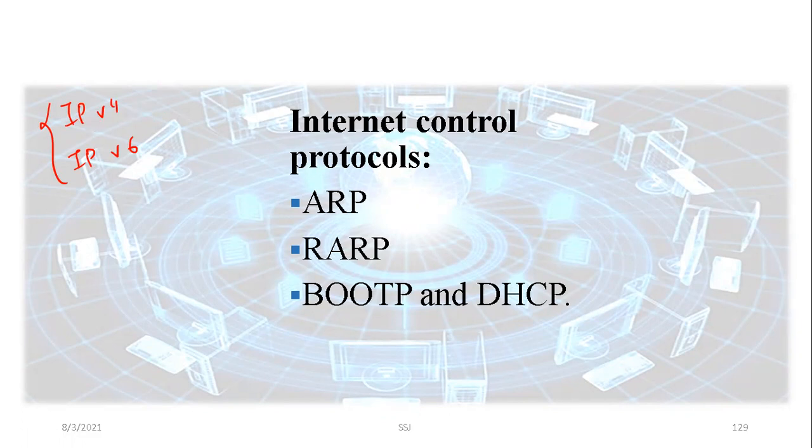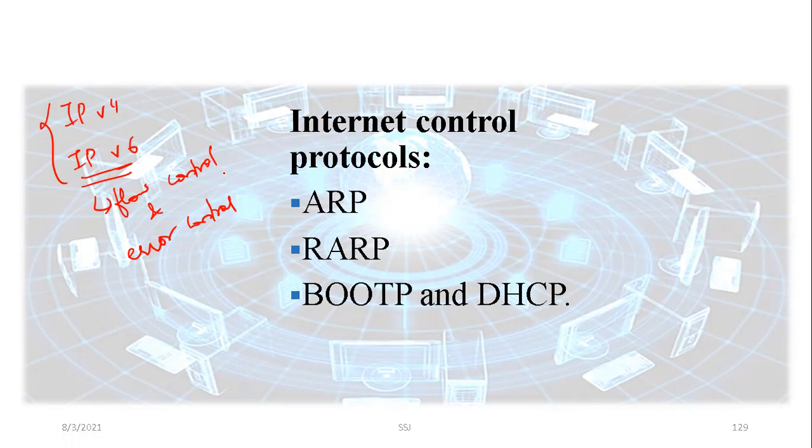But these protocols lack some features, like flow control and error control. Since they lack some features, and we are using the protocols already, we need other protocols, these internet control protocols.